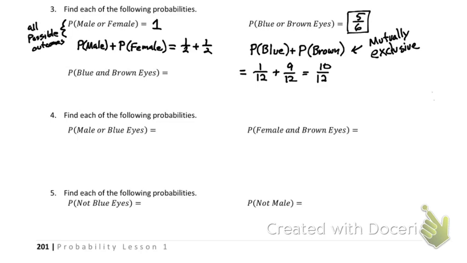Although, could someone have 2 different eye colors? Yeah. So in our class, this is mutually exclusive. If we had someone in here that had brown and blue eyes, that would no longer be mutually exclusive. That would be called mutually inclusive, because there would be a person that fits both categories.